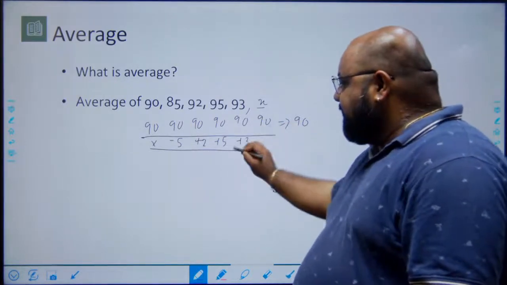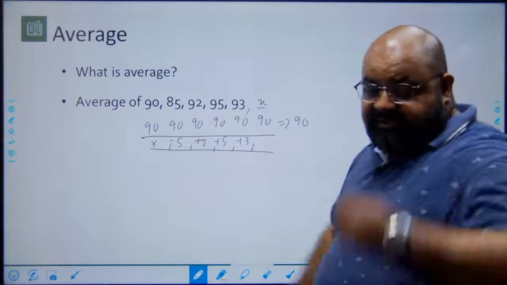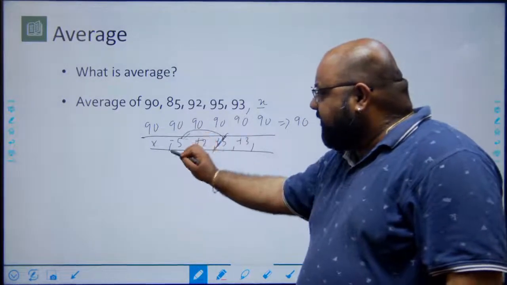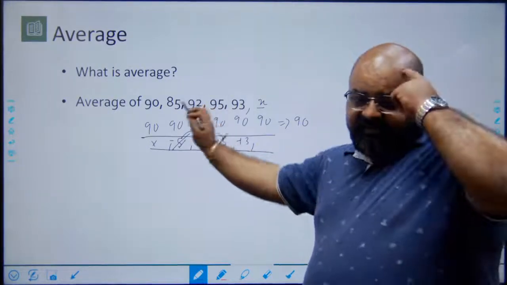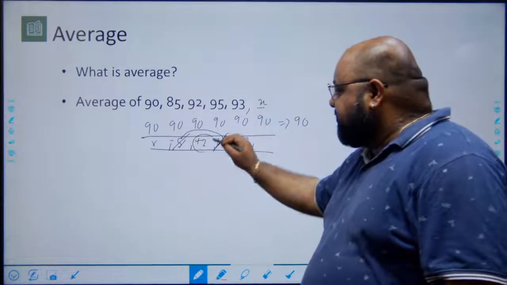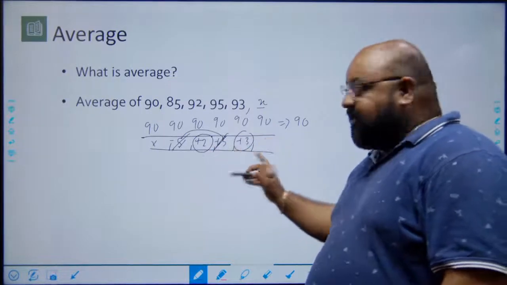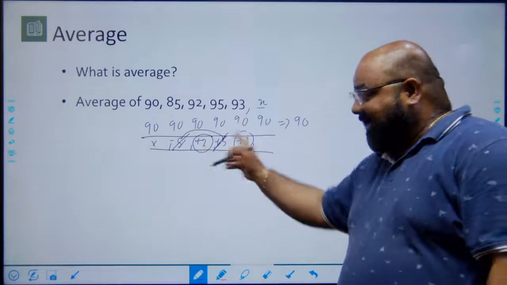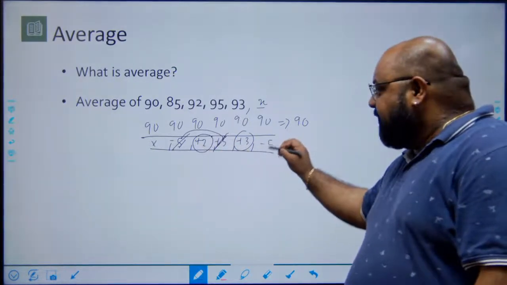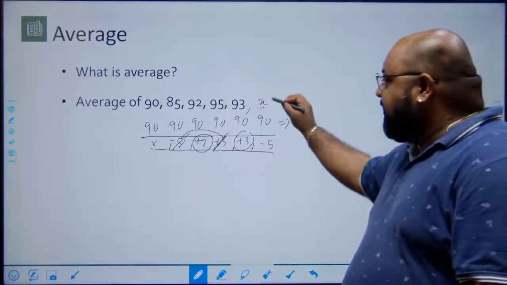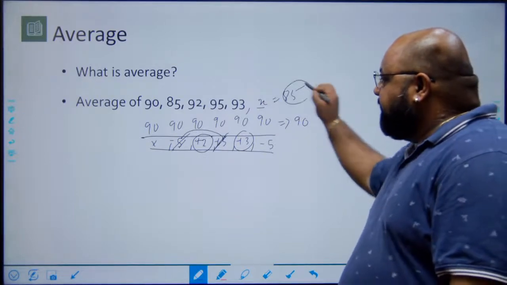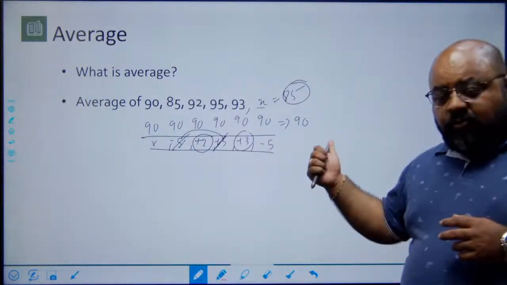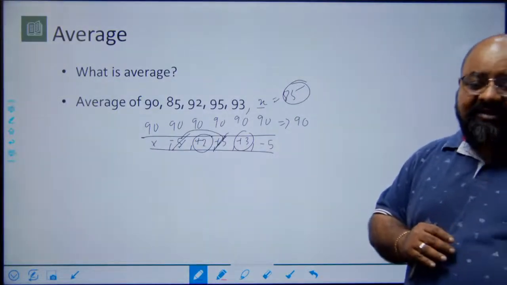And then there will be some deficit or surplus here in the last case. Now what happens is, I take this plus 5 and give it to minus 5. So both these numbers among themselves become 90. And therefore I have an extra 2 and an extra 3. These 2 and 3 will be used to bridge the gap for the last number. So if I want to cancel plus 2 and plus 3, I'll need a minus 5. So this value has to be 5 short of 90, and therefore this value would be 85. With a bit of practice, you will see that doing this takes a lot lesser time, right?